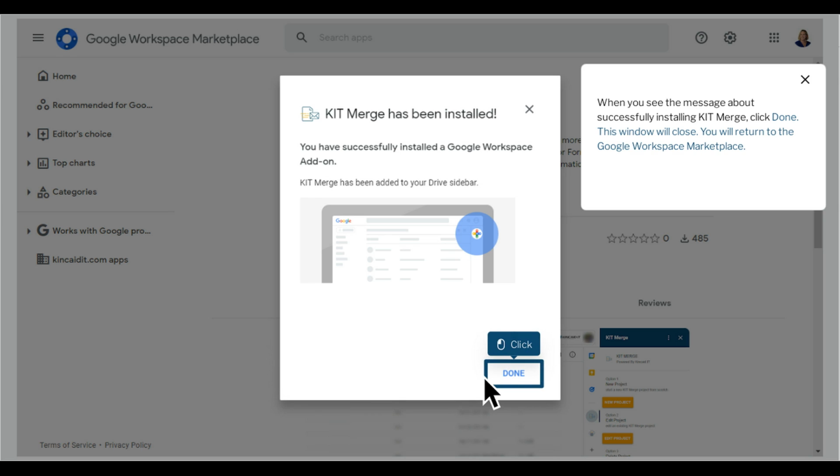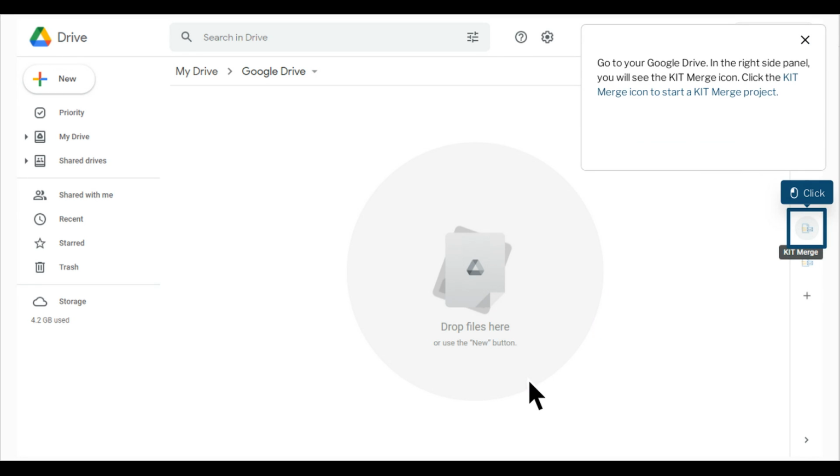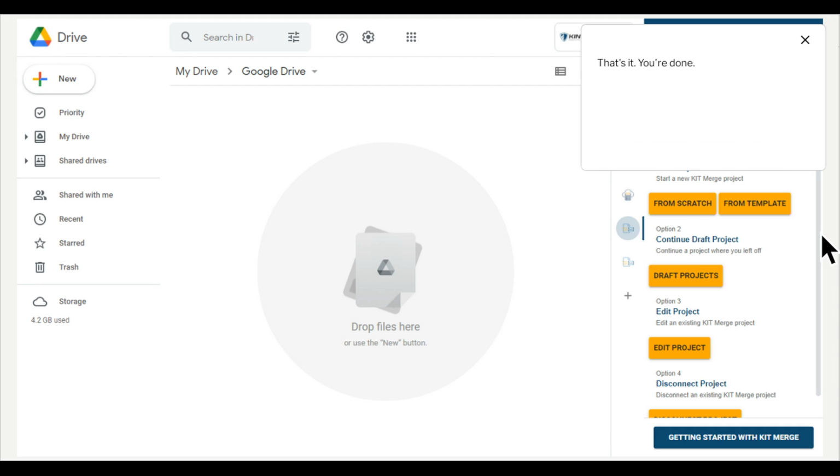When you see the message about successfully installing KitMerge, click Done. This window will close. You will return to the Google Workspace Marketplace. Go to your Google Drive. In the right side panel, you will see the KitMerge icon. Click the KitMerge icon to start a KitMerge project. That's it. You're done.